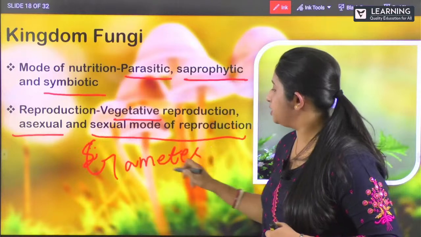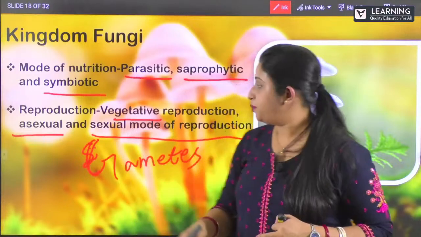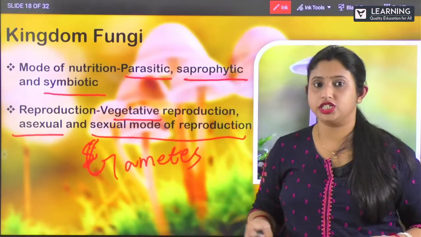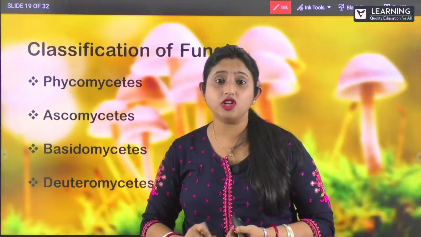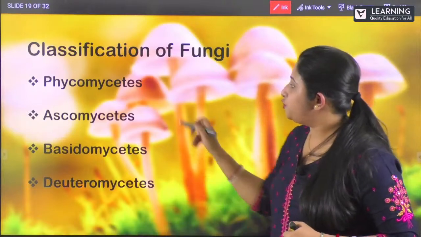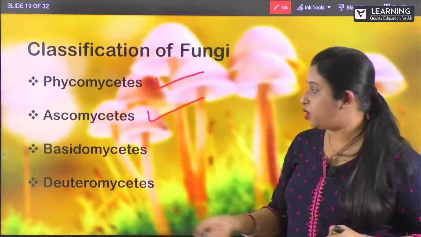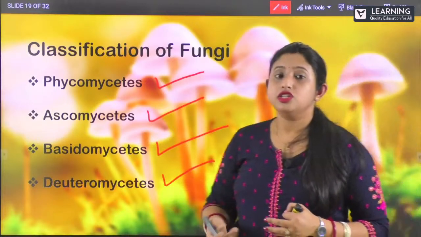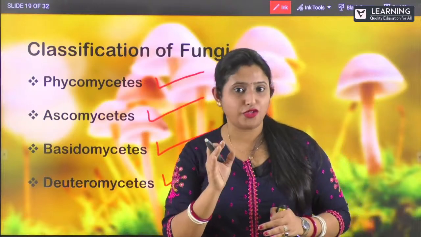Forming the gametes. So sexual reproduction is by forming the gametes, and vegetative reproduction is your asexual mode of reproduction. Clear? Yes. Next is your classes of fungi. So what are the various classes of fungi? The first one is phycomycetes, ascomycetes, the second one basidiomycetes, and deuteromycetes. So these are the four classes of fungi.